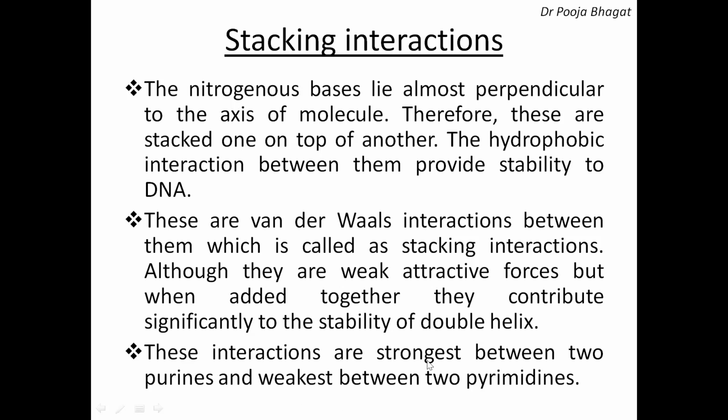Now, these interactions are strongest between two purines and weakest between two pyrimidines. All of you know that van der Waals forces depend upon size. As purines are bigger in size, they will have the strongest interaction. Pyrimidines are smaller in size, so they have the weakest interaction. And when there is a purine and a pyrimidine, it is in between, so the interaction is also in between.